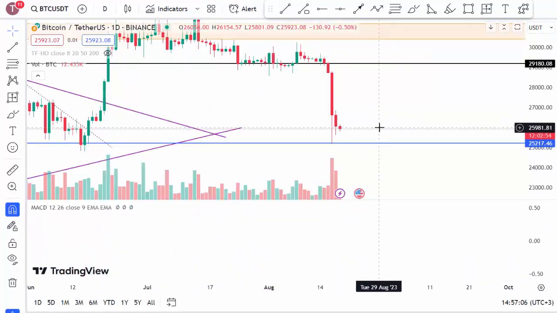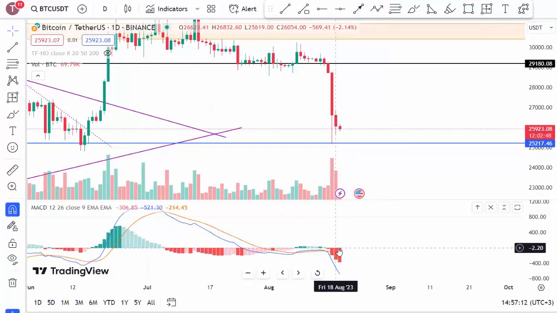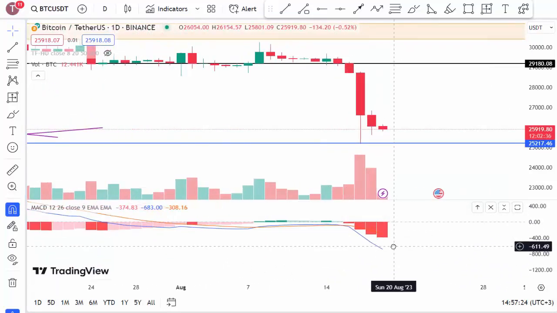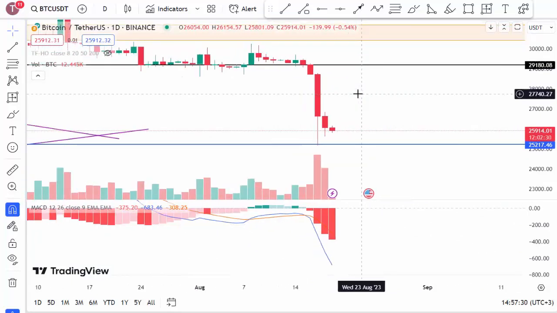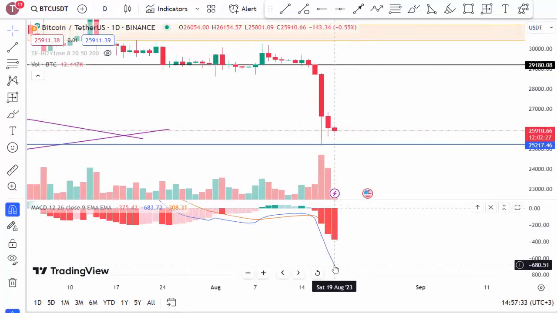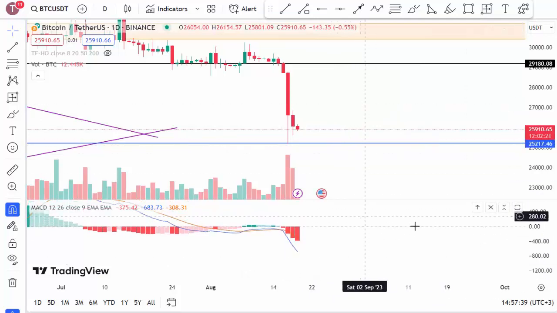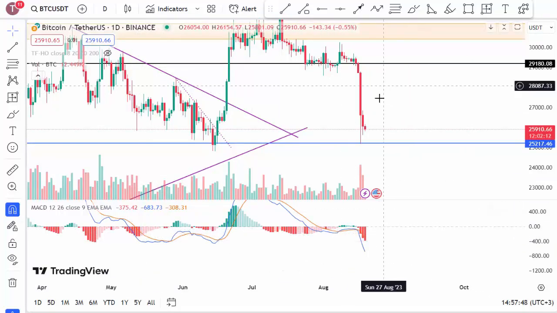And finally, looking at the MACD indicator, as it appears, my friends, we can see that the volume in the indicator is growing steadily, indicating that the decline is deepening. We can also observe that the gap between the two lines is expanding. Since the breakout occurred here, my friends, the price movements have dropped, and in the coming days, if there isn't any upward breakout, we could predict that the decline in price movements might continue. Especially if the volume in the indicator doesn't drop, we could say that the decline in price movements might continue even further from this point on.